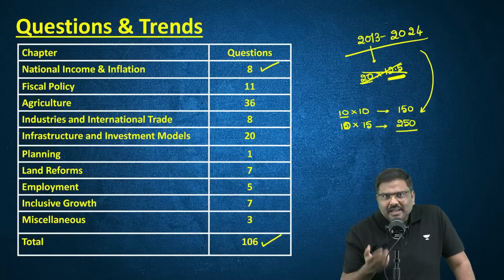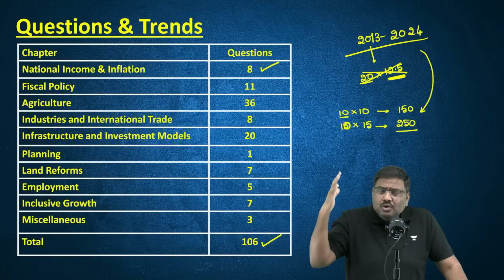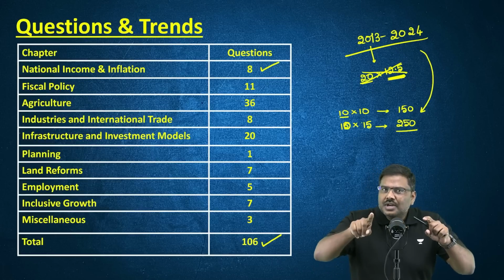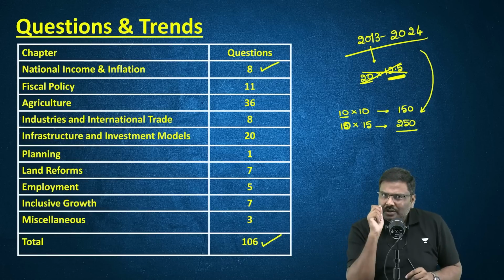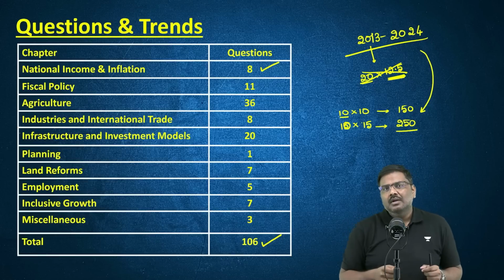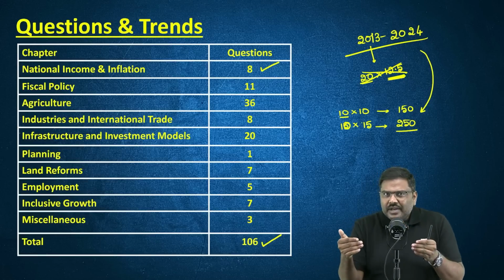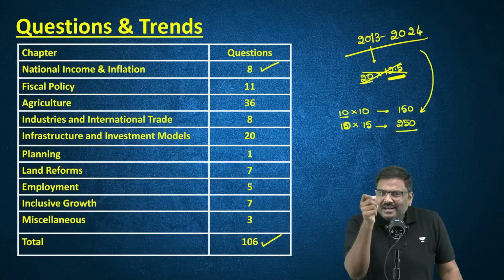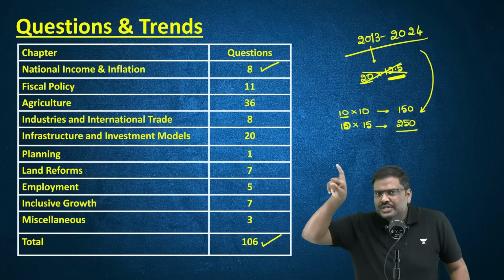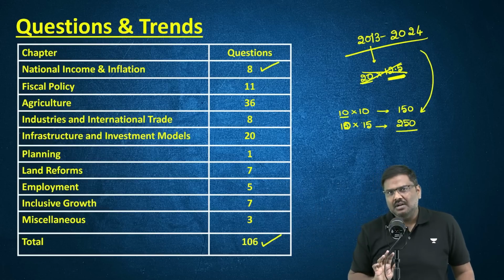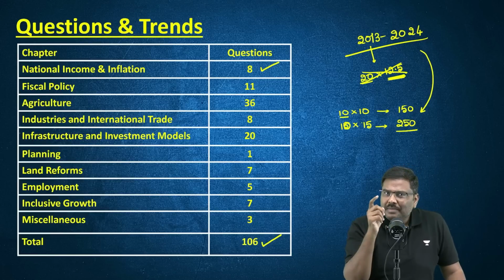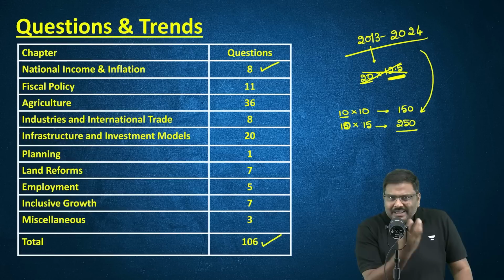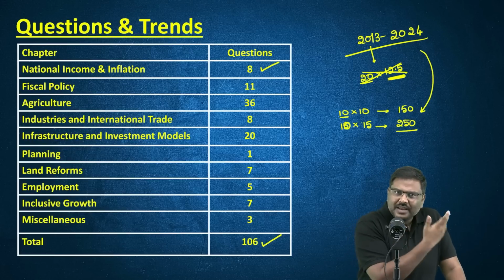So does it mean that you'll have to completely ignore the chapter of planning for the upcoming mains examination? The answer to that question again will be no. Please do not ignore it. Reason being, whenever you're reading current affairs, you will come across multiple topics. And these particular topics are an indicator of what kind of questions will be asked in the mains examination. Nobody can guarantee, but make a note of this. It is an indicator.